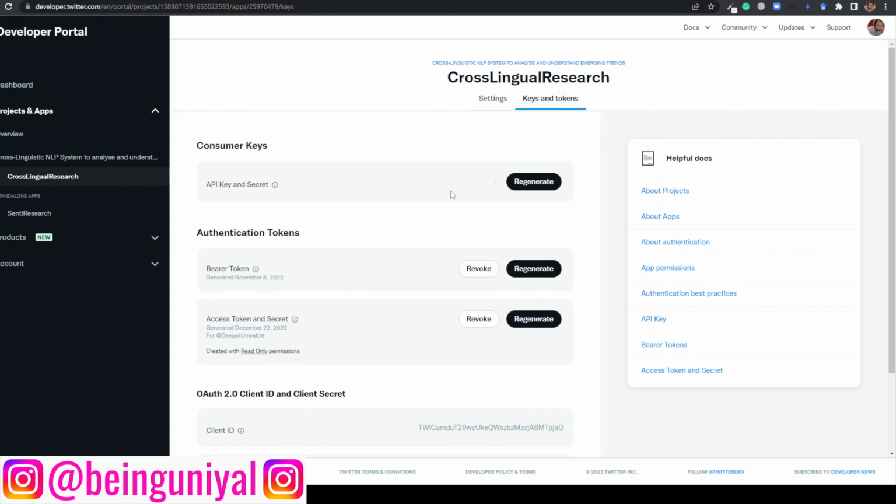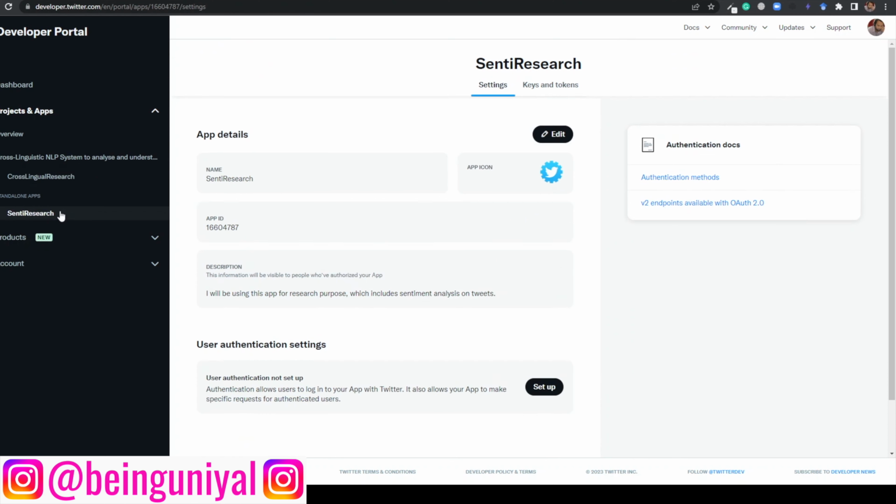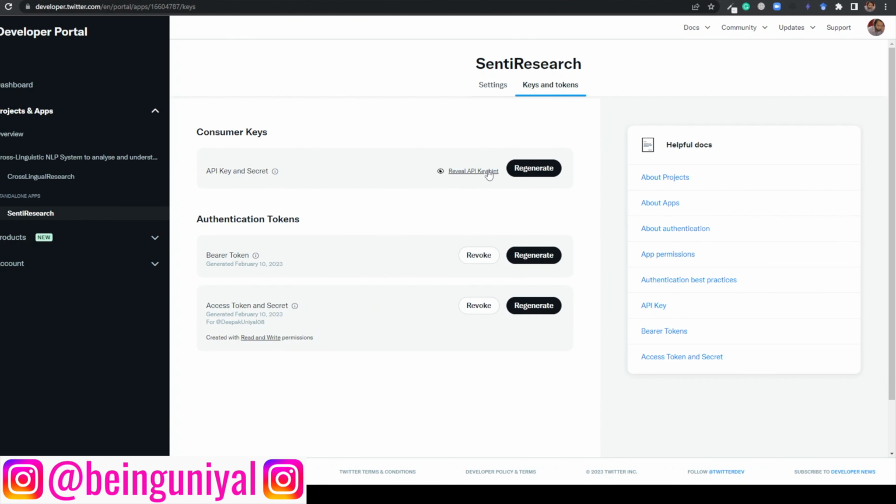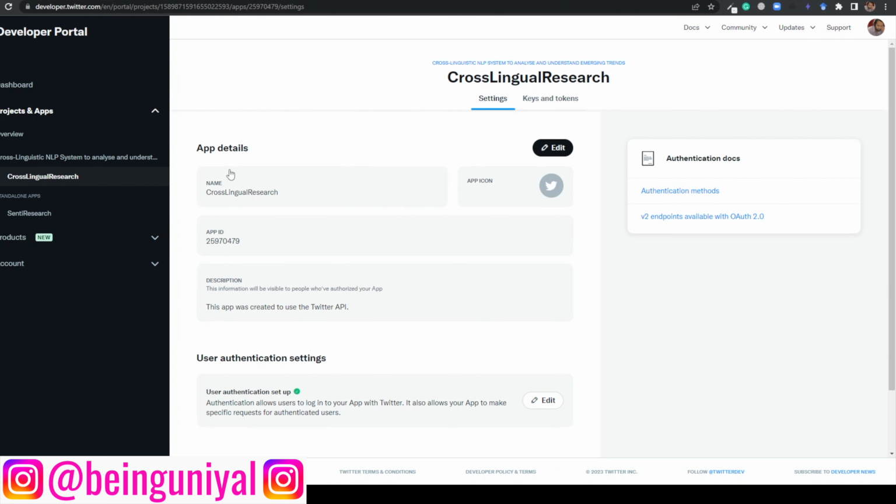This is another one. If I reveal the secret a little bit, and hopefully this one, okay, this is not set up, but yeah, the key, if I see this, this is which I had applied earlier. So I have both kinds of access. This is the general one, the elevated one, and this is the academic research one. So you can apply for them.